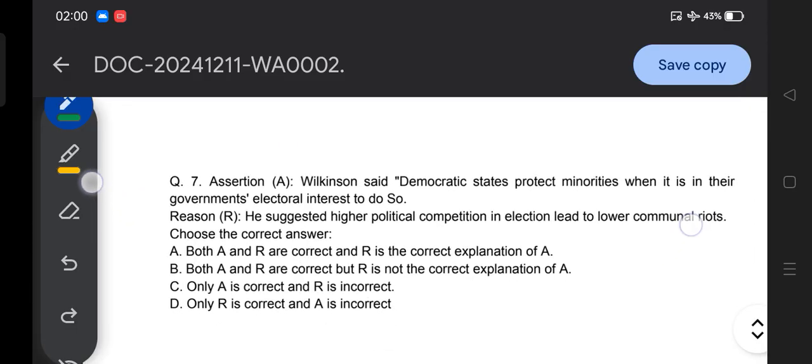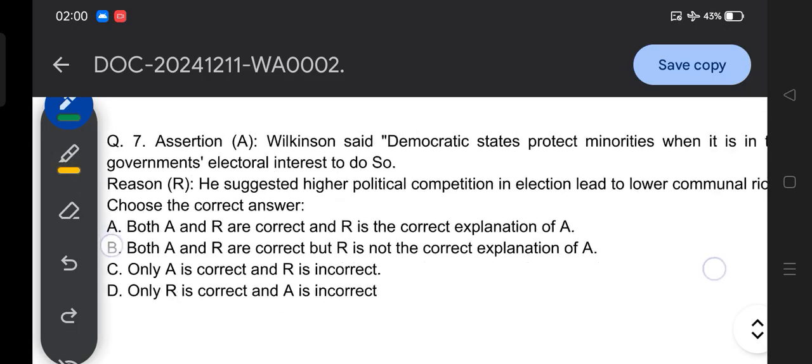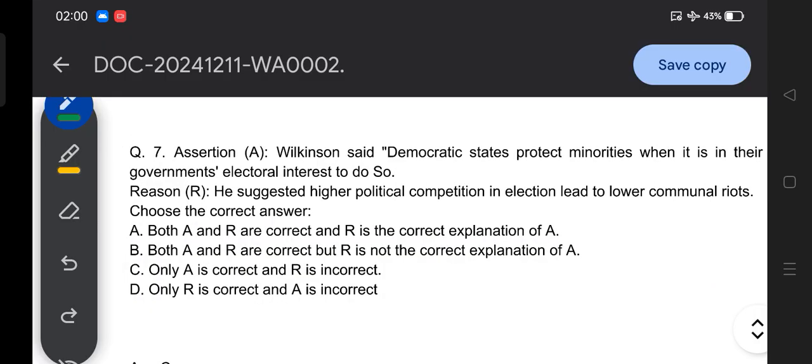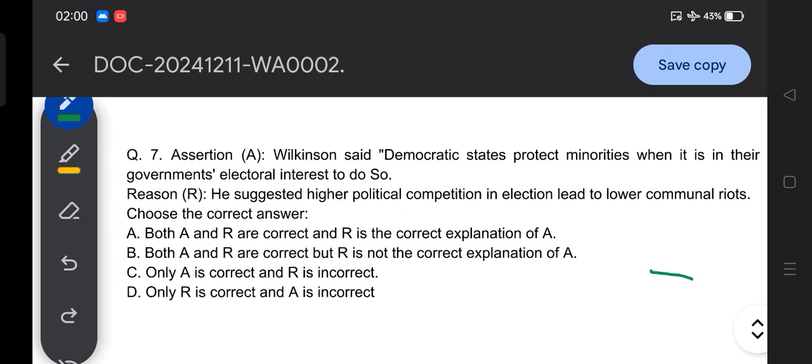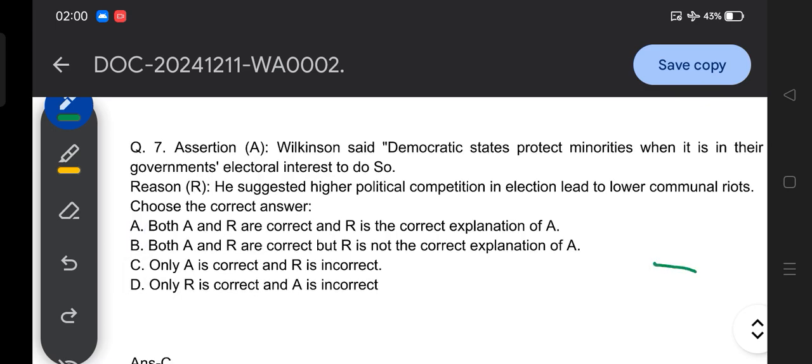Moving to another question. Question number 7: Wilkinson said democratic states protect minorities when it is in their government's electoral interest to do so. A reason he suggested is that higher political competition in elections leads to lower communal rewards. So choose the correct answer. This is one of the best and very important questions in our examination.